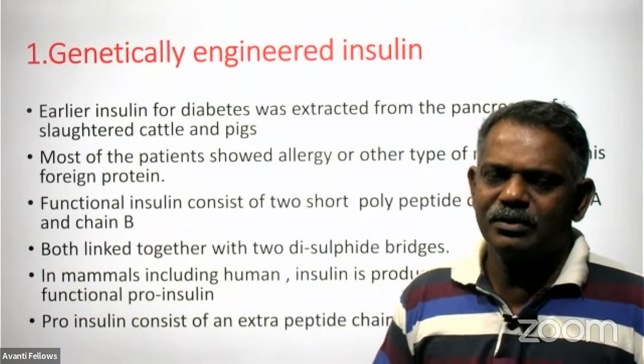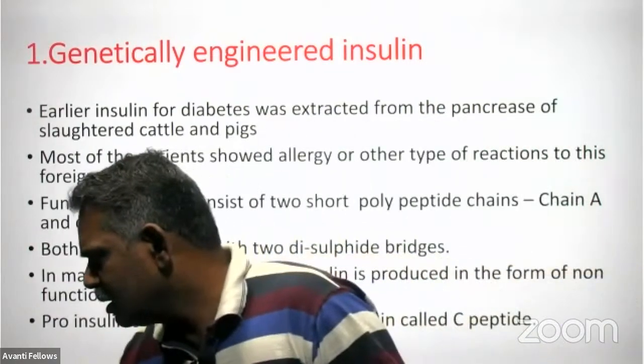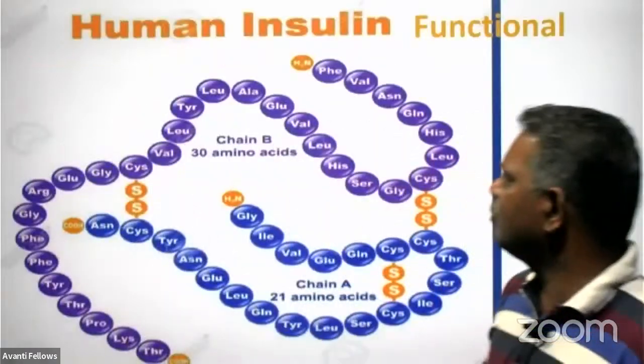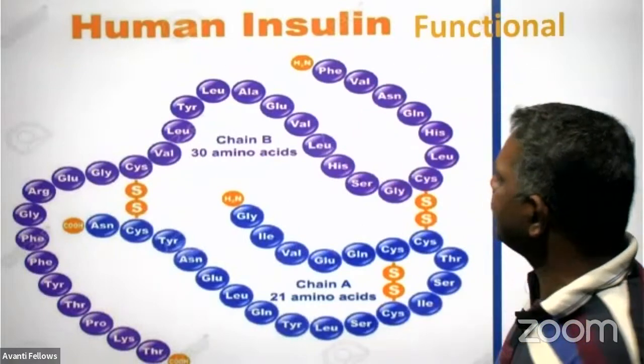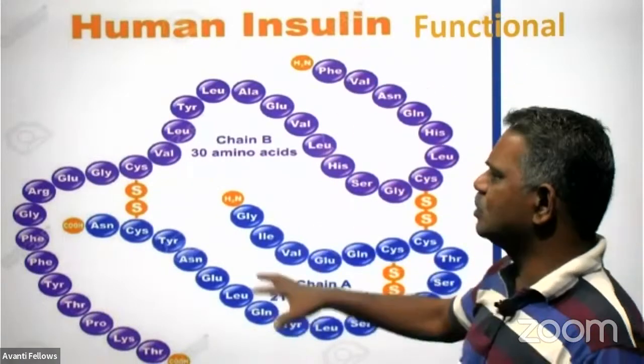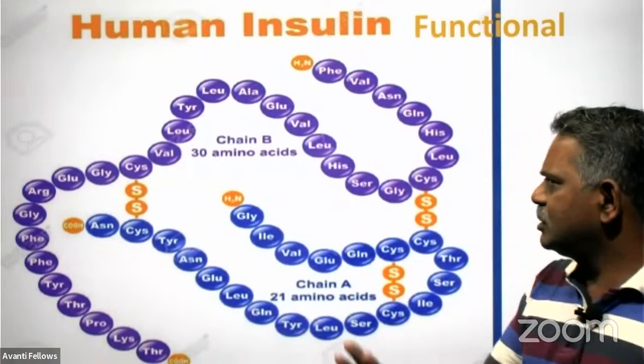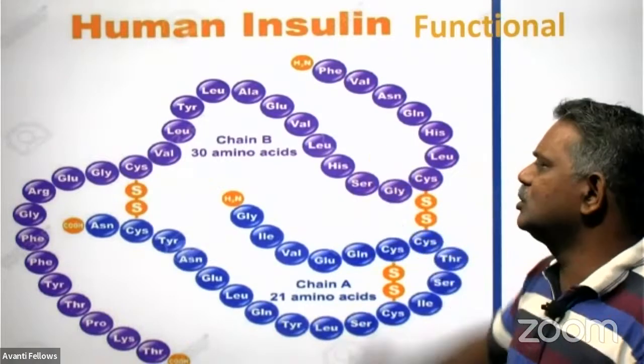This is the structure of functional insulin. This only reduces the level of glucose in our body, and it consists of two peptide chains.